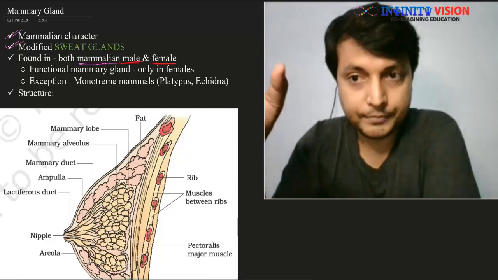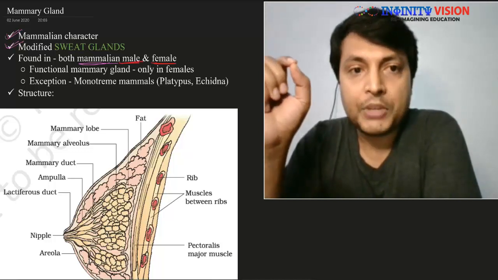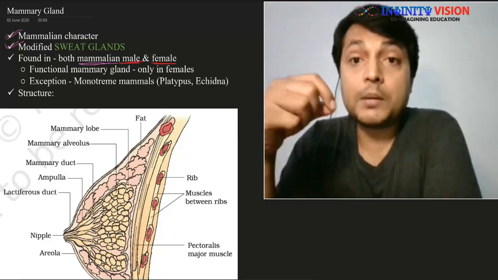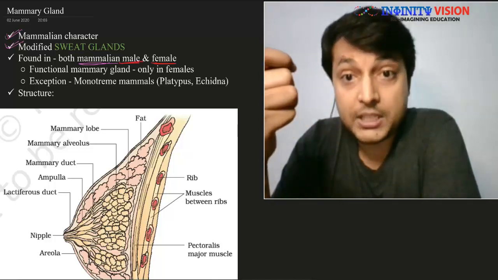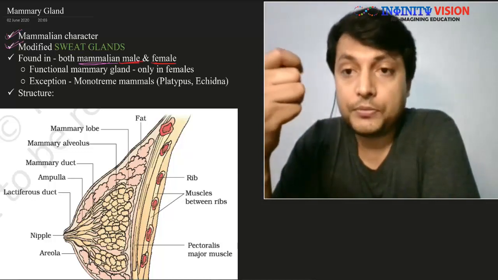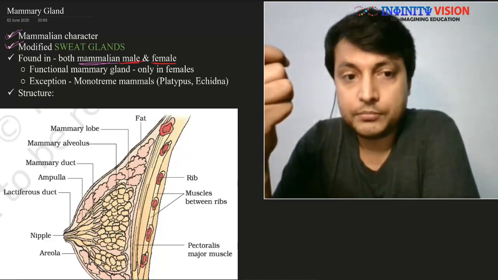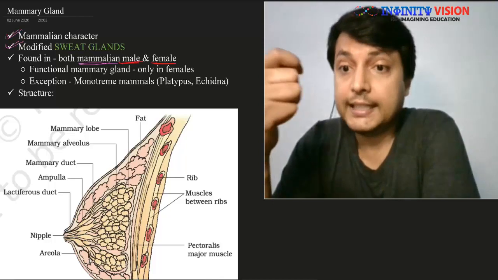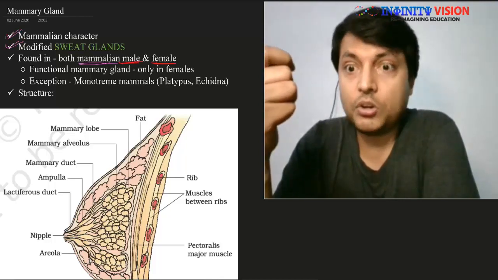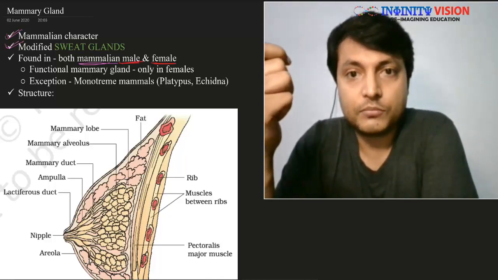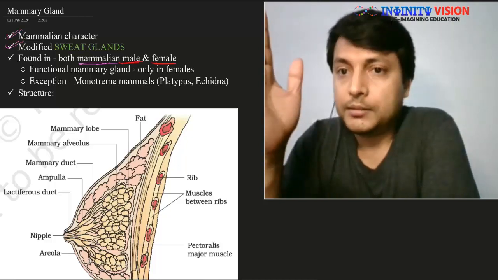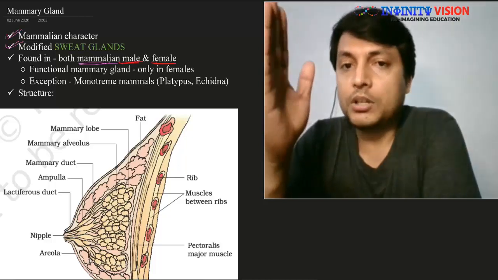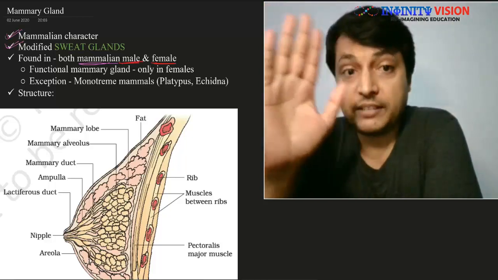Also, it only becomes functional in a female after the age of puberty, and once she gets pregnant, not before that. Before the onset of puberty, it is not developed in females.